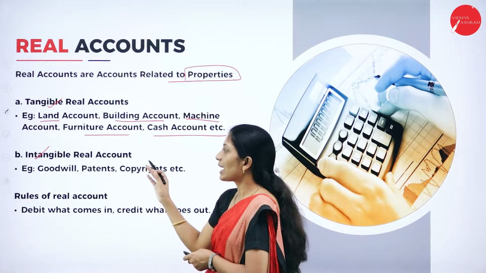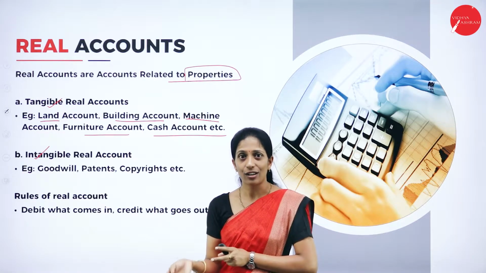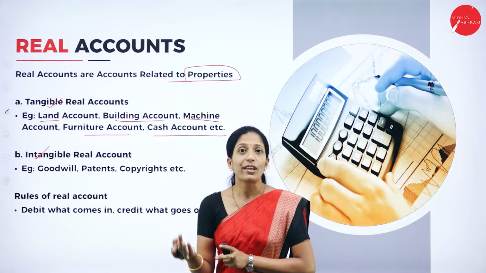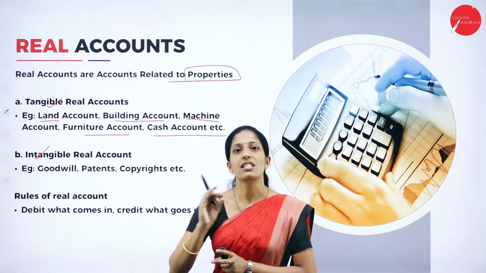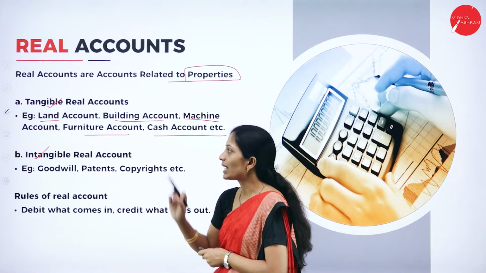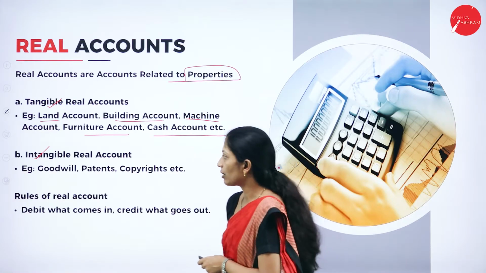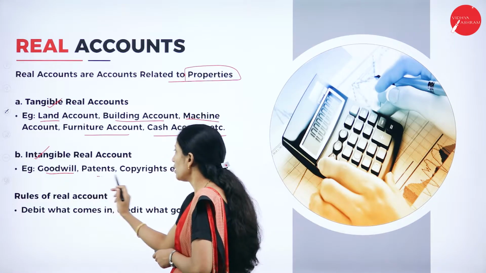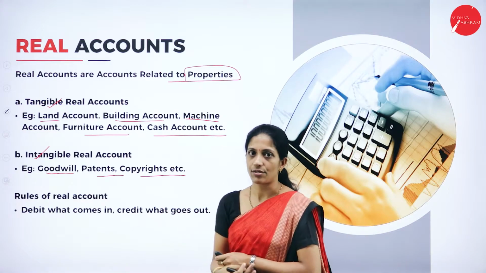Next, intangible real account. This is also a property which you can't touch; you can just feel that. So that is known as what? Intangible real account. The best examples are goodwill, patents, copyright, etc.